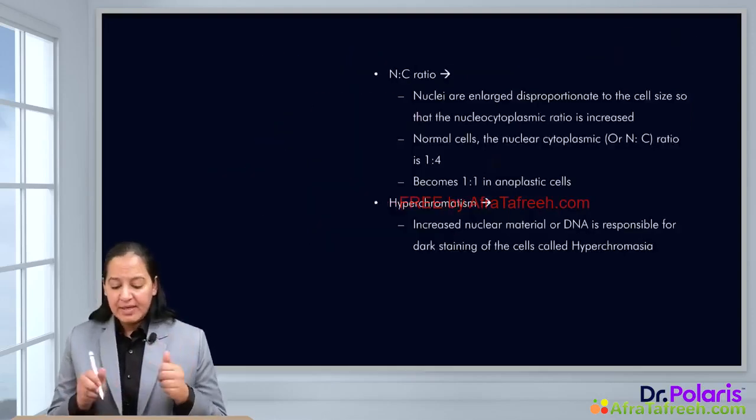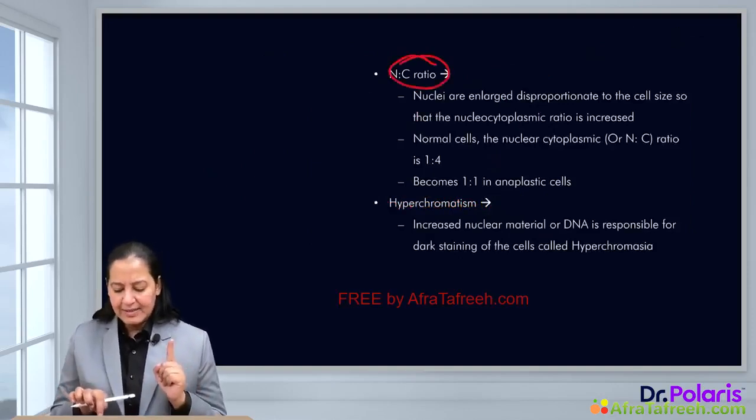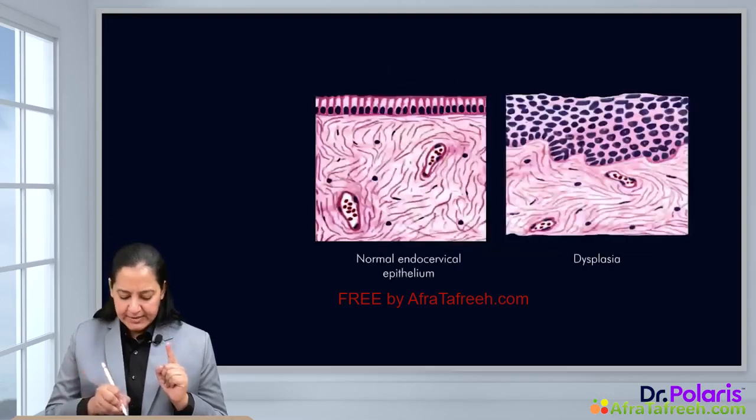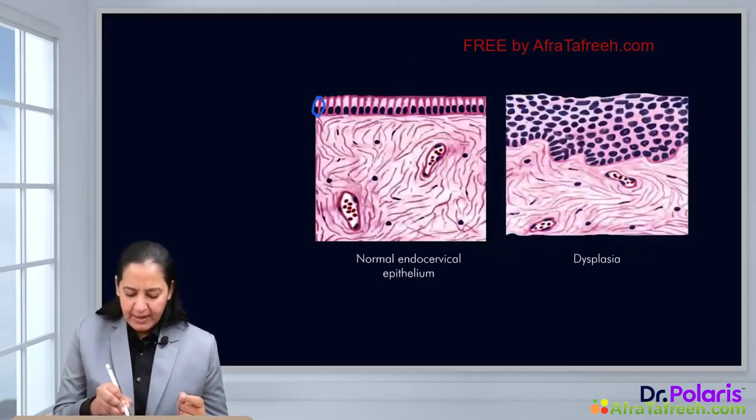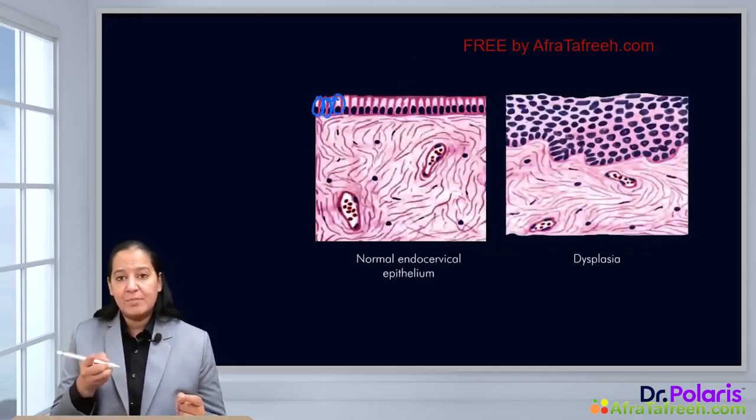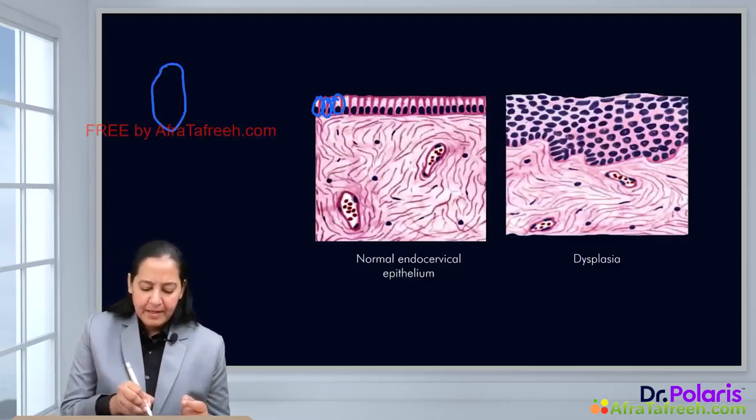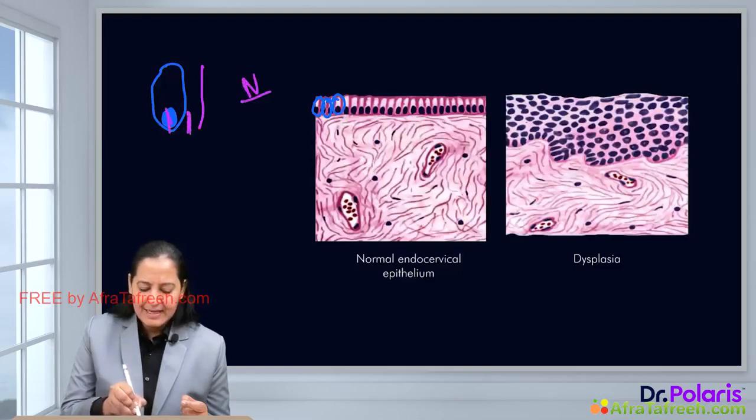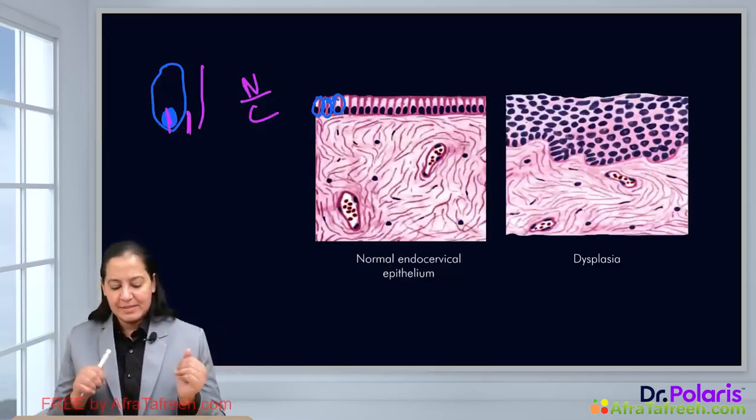The fifth one is NC ratio. What is NC ratio? You can understand it here. Let me draw a normal cell here. This is a normal cell, and the nucleus is towards the base. Now, in this cell, appreciate the size of the cytoplasm and the size of the nucleus. It is known as NC ratio, the nucleus cytoplasmic ratio. The nucleus is the numerator, the cytoplasm is the denominator.